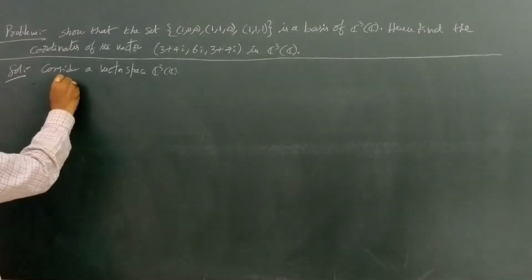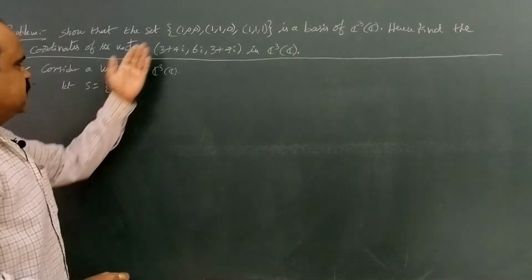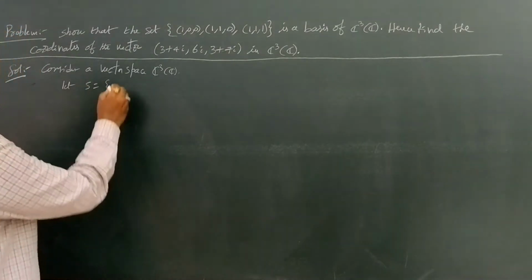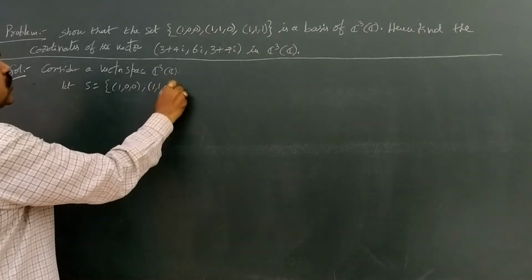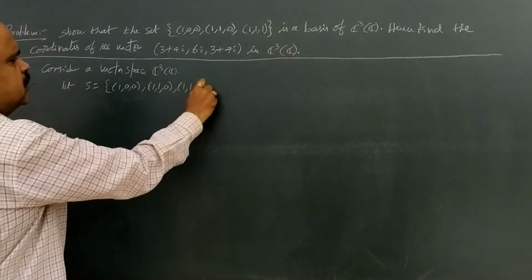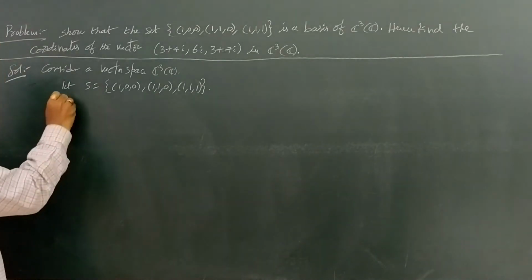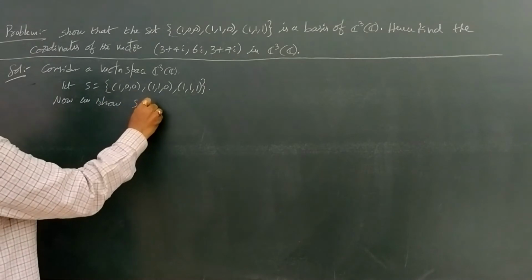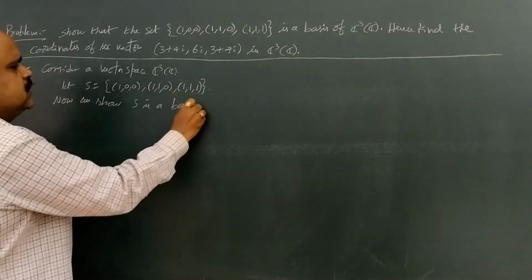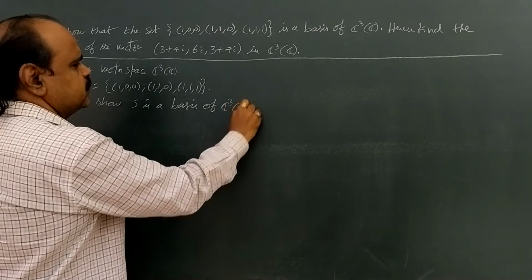Let the given set be capital S equal to {(1,0,0), (1,1,0), (1,1,1)}. Now we show that capital S is a basis of C cube over C.